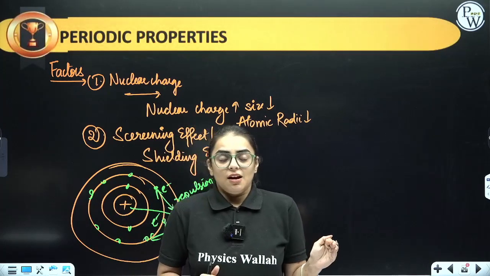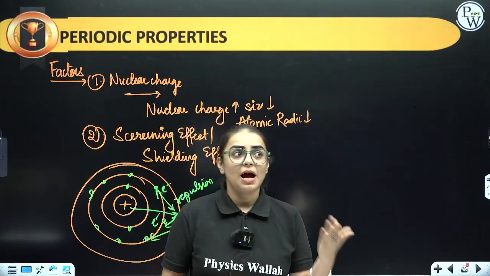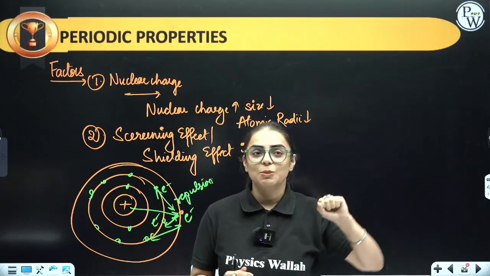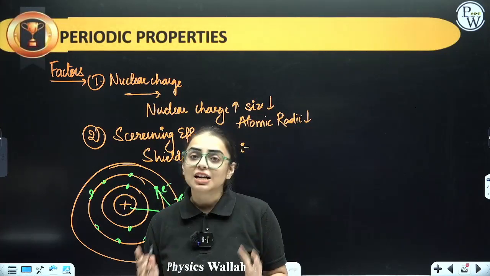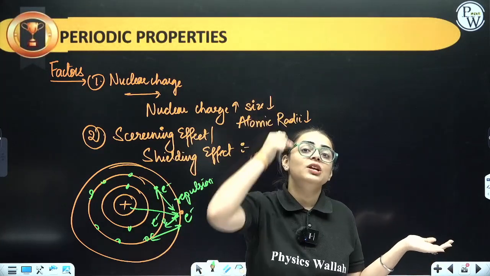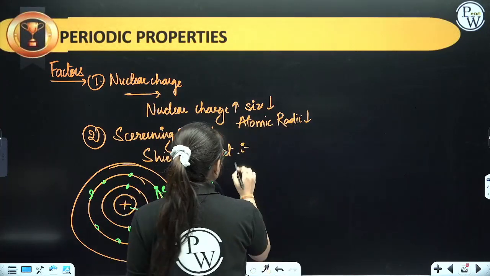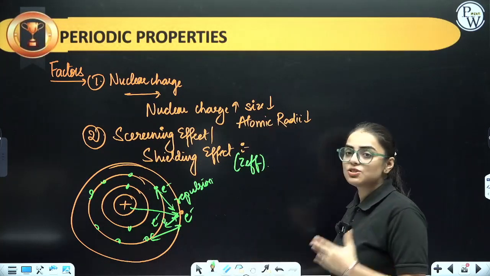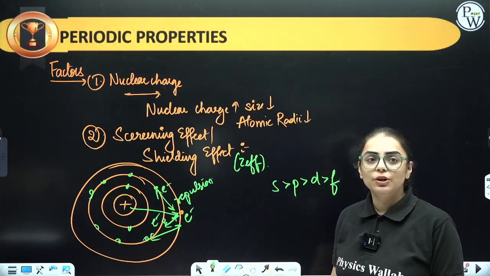Now, let us consider the initial student who was an intelligent one. He thinks, if I go back I won't be able to understand. So he says, ma'am, my head is paining, I won't be able to see from the last bench. He's creating a shield so that he does not leave that position which is close to the nucleus, so that the last electron cannot enter into the second one. So this is shielding effect. This is screening effect, also referred to as Z effective. Now let us talk about screening power. Always remember, S has the highest screening power, then P, then D, and then F. This is going to be the screening power.